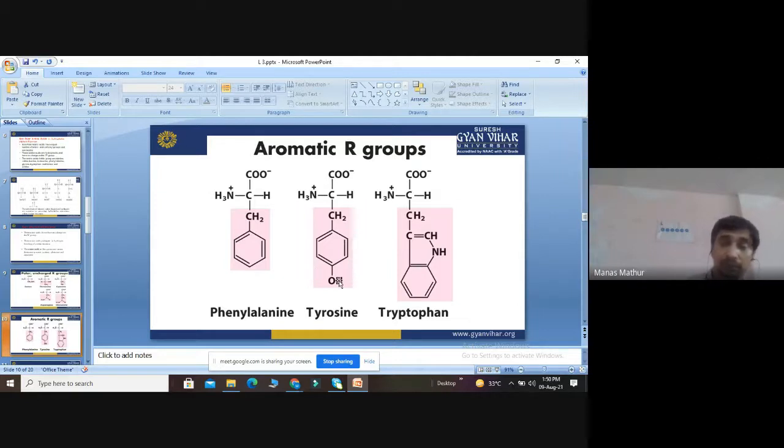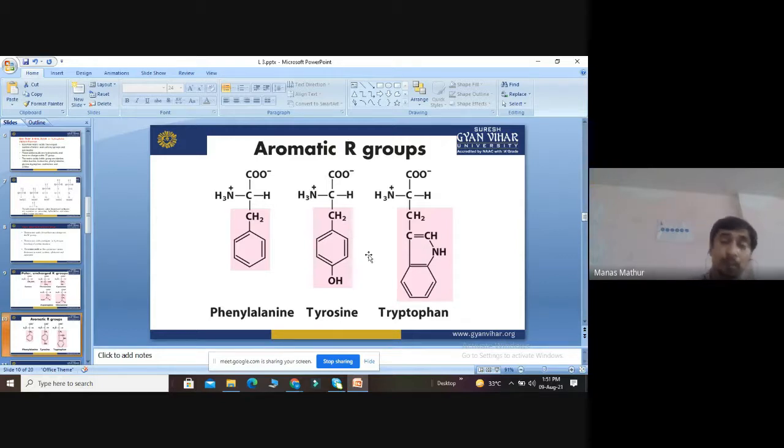When we attach a hydroxyl group on this ring, the addition of an OH group to phenylalanine makes tyrosine. Then the addition of C double bond CH NH, with the upper structure the same, forms tryptophan.